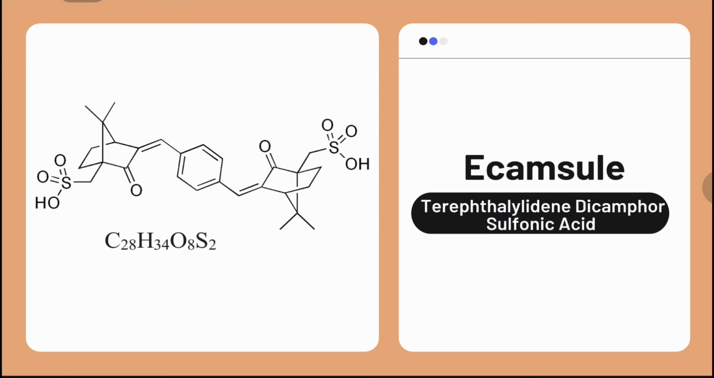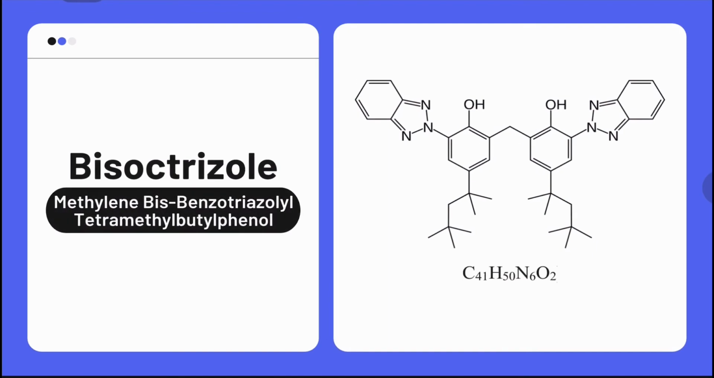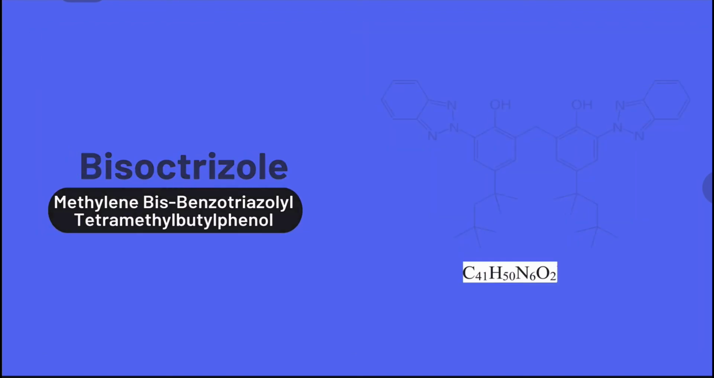Ecamsule can protect the skin from UVA. This substance decomposes 40% after exposure to sunlight for 2 hours. The last one is bisoctrizole. It is a sunscreen that absorbs radiation like chemical sunscreen and reflects light like physical sunscreen. It does not cause irritation or allergic reactions. Nowadays, this substance is a good choice for protecting the skin from UV rays.